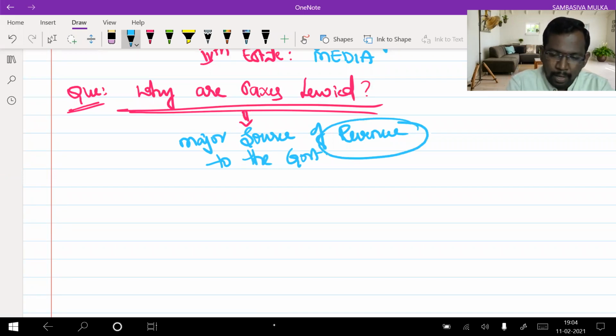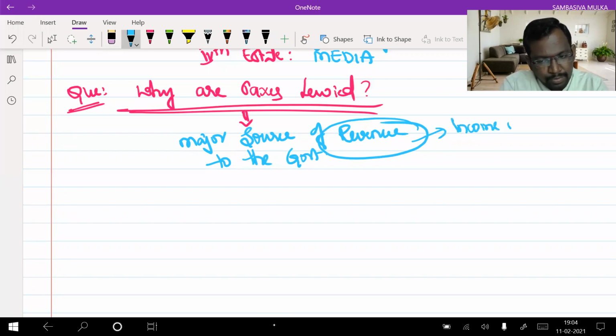Approximately, from income tax the government collects almost 12 lakh crores every year, approximately.